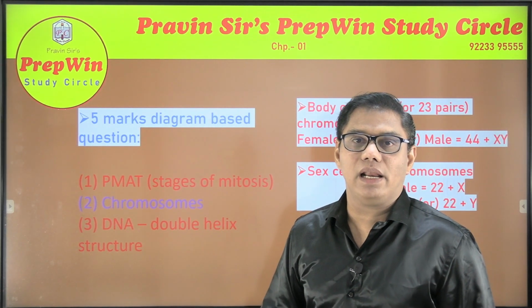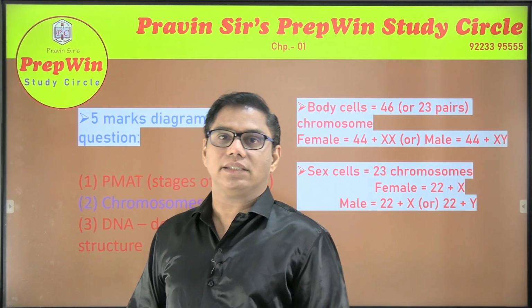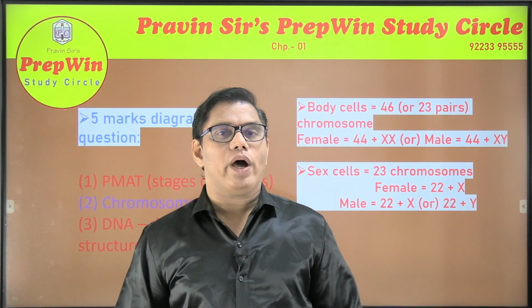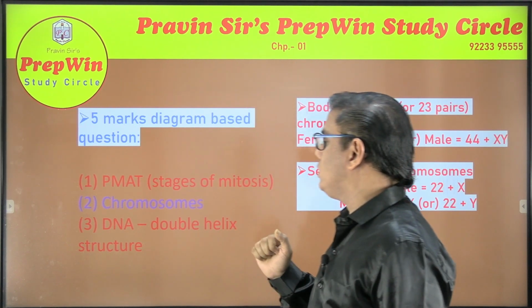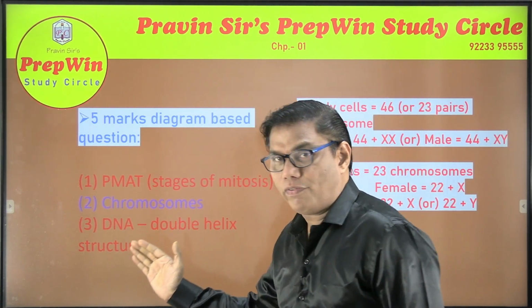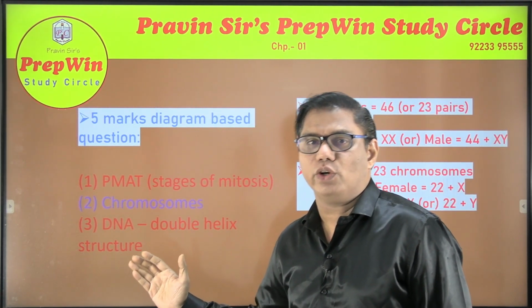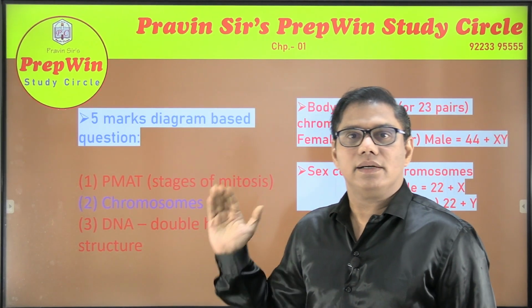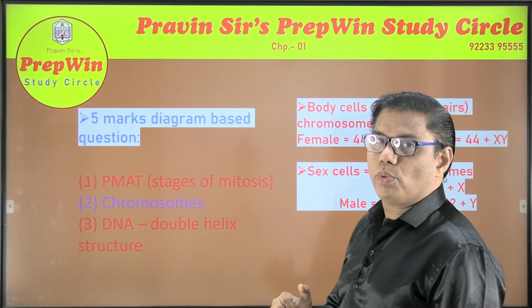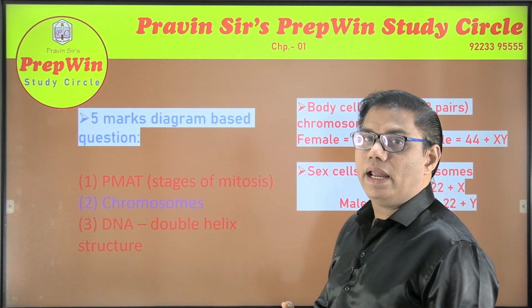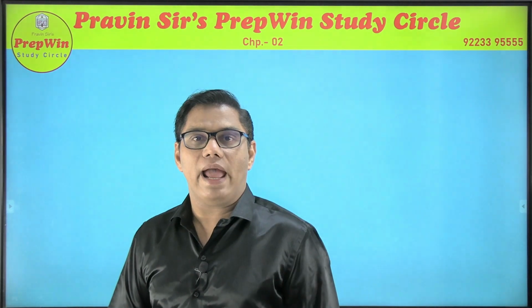So a diagram related to one of these stages. These diagrams were all over your prelim papers. And also the diagram of a chromosome is important. Then the diagram of a DNA. This is very unusual. You might not have seen a diagram of a DNA, but I feel a diagram based question related to DNA is going to come in your examination.